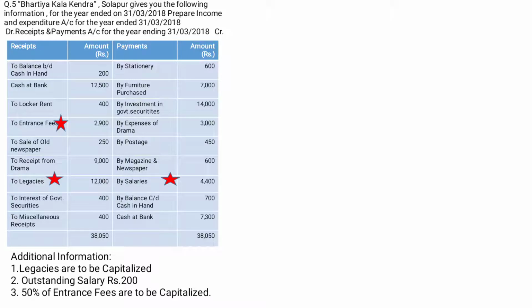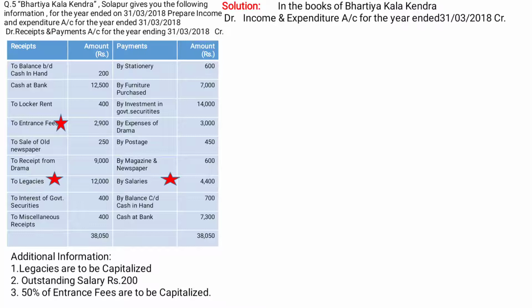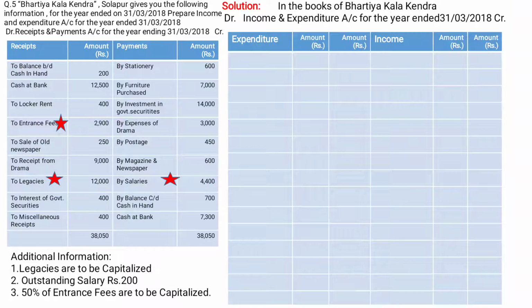Now let us begin with the solution. For that we have to write first, in the books of Bharatiya Kala Kendra, income and expenditure account for the year ended 31st March 2018. With debit and credit side, we have to prepare columns like this.